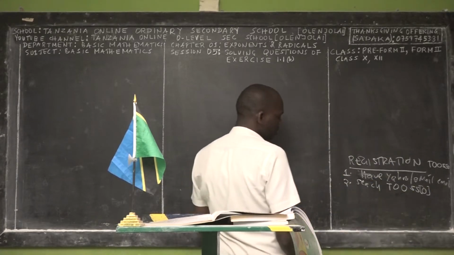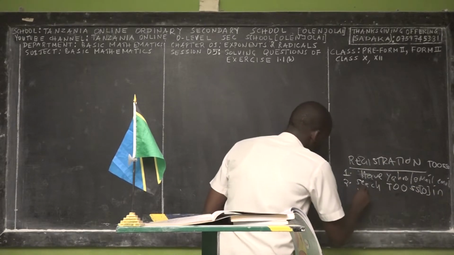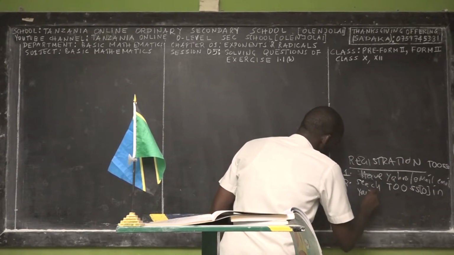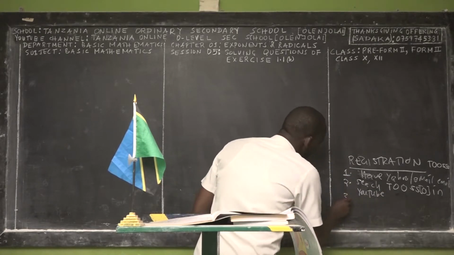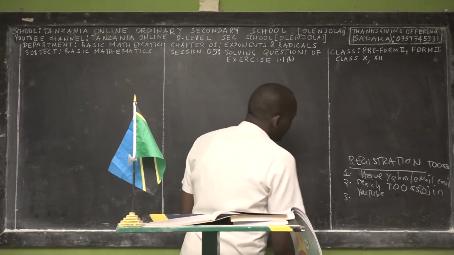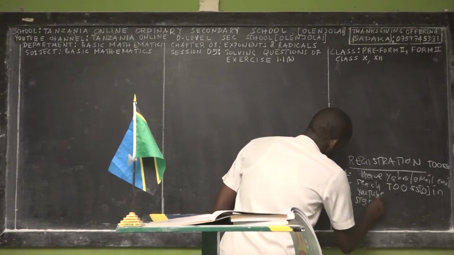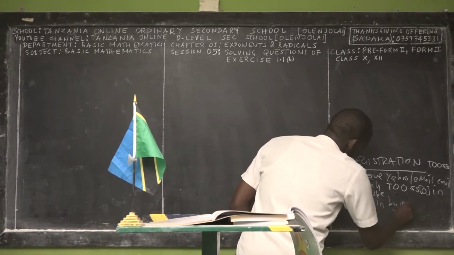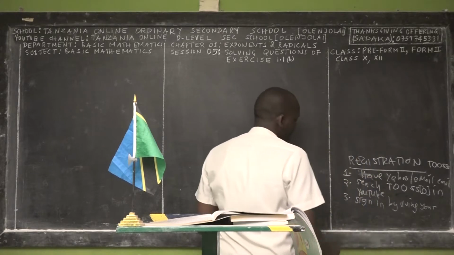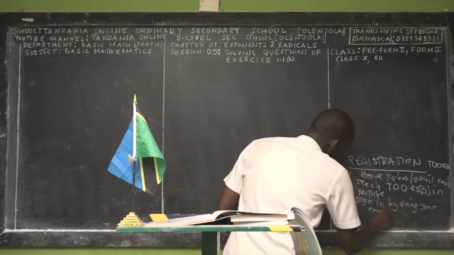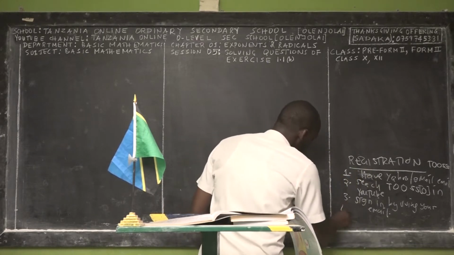When you search it, you have to search it not in YouTube, because currently we have an account in YouTube. Then the third step, you have to sign in using your email, the email that you opened in the first step.